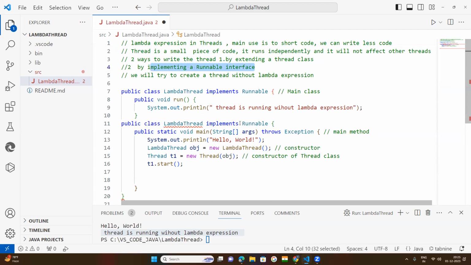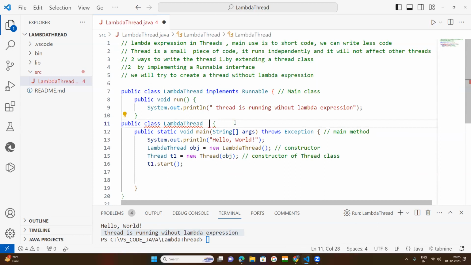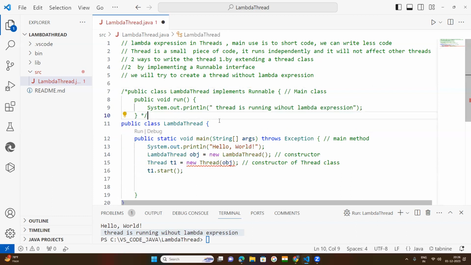Here, no implementation, remove this one. No implements Runnable interface here. Now simply put this section in a comment, up to this.